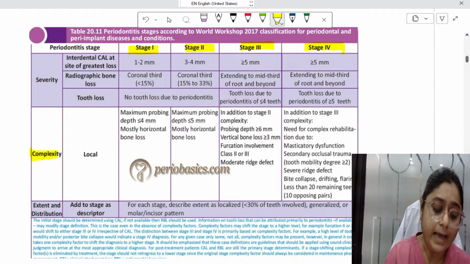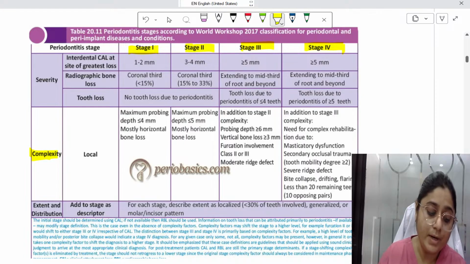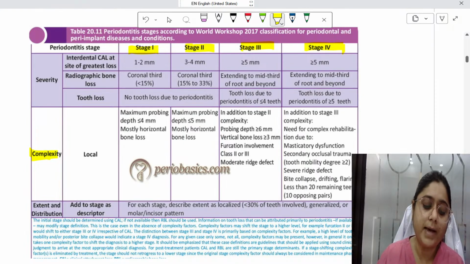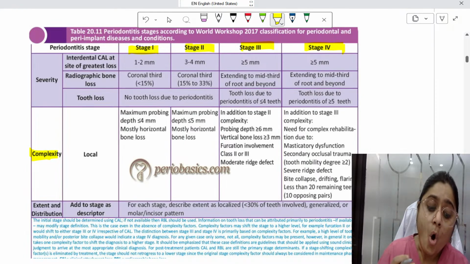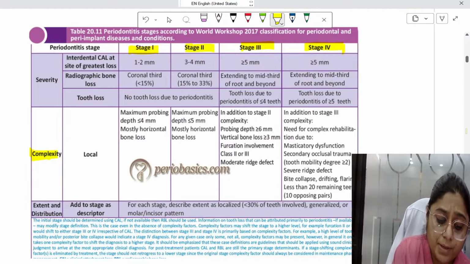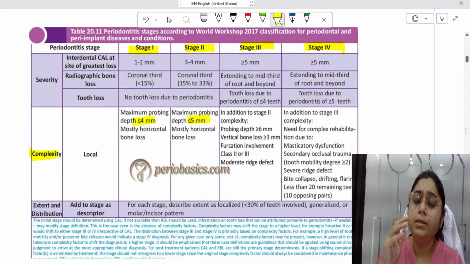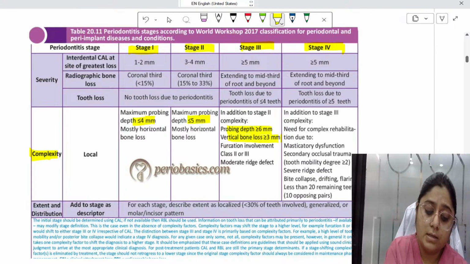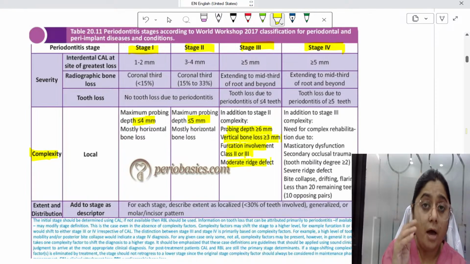Okay. So we'll take these criteria like maximum probing depth less than or equal to 4 mm, horizontal bone loss is present, maximum probing depth less than or equal to 5 mm. All these things you have to memorize, guys, because in the questions, they'll give you these things only. You have to memorize it. You don't have any other option.